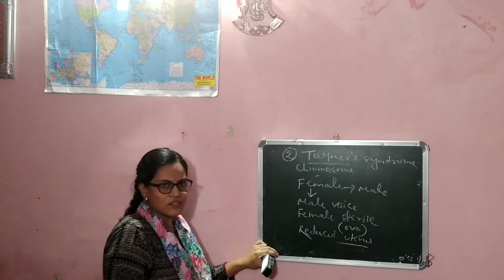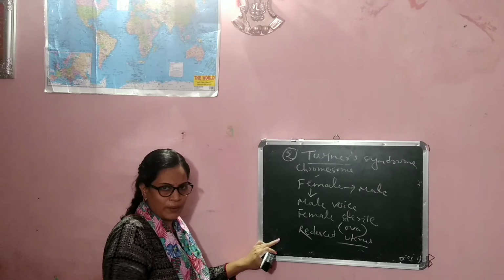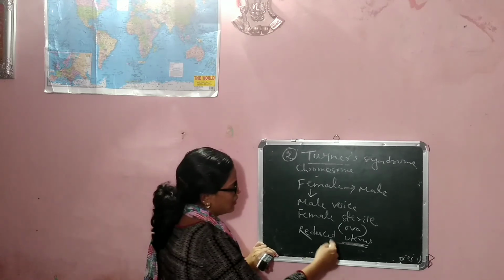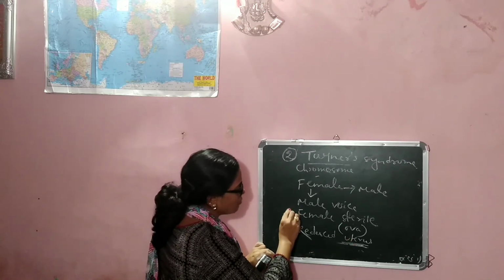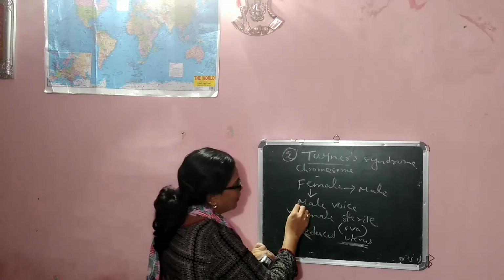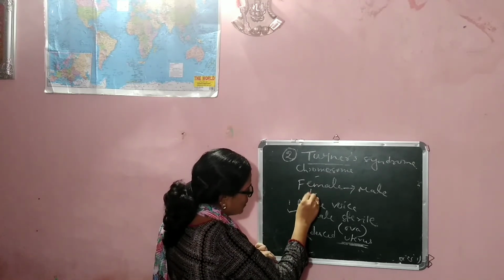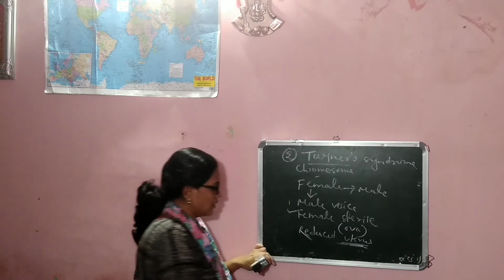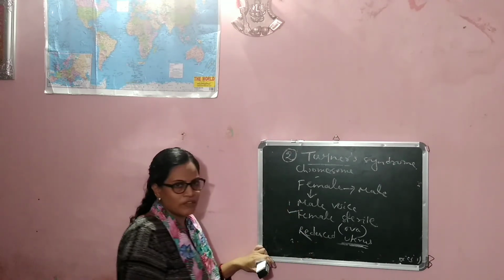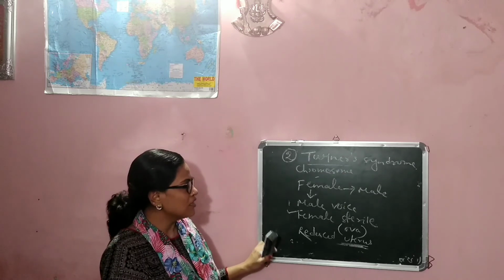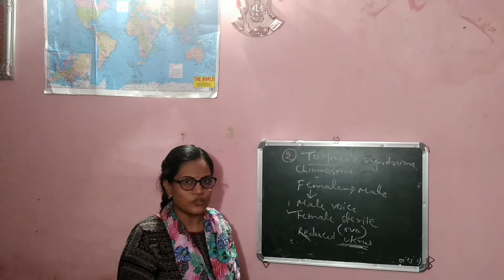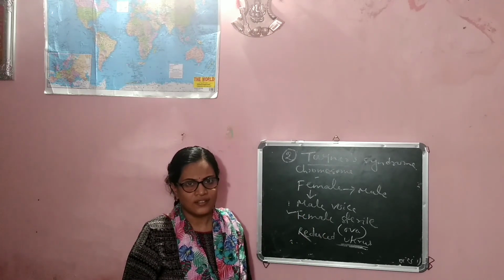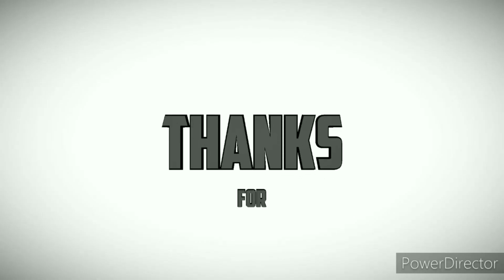So the female cannot hold a baby in her uterus. So a sterile female and a female with male voice occur in Turner's syndrome. This is a rare kind of disorderness; out of 3000, 1 will suffer from it. This is all about the genetics topic of your zoology, and this is the complete unit of your genetics. Thank you.